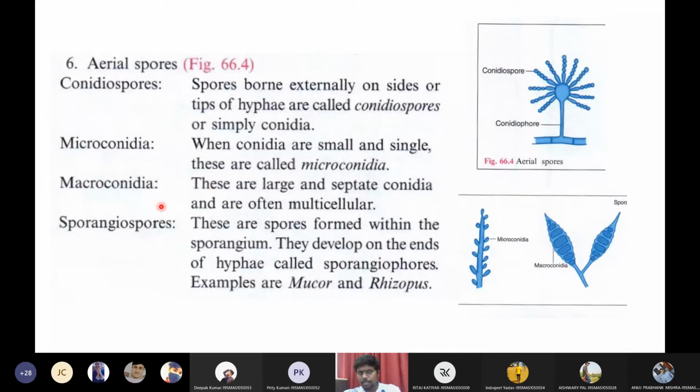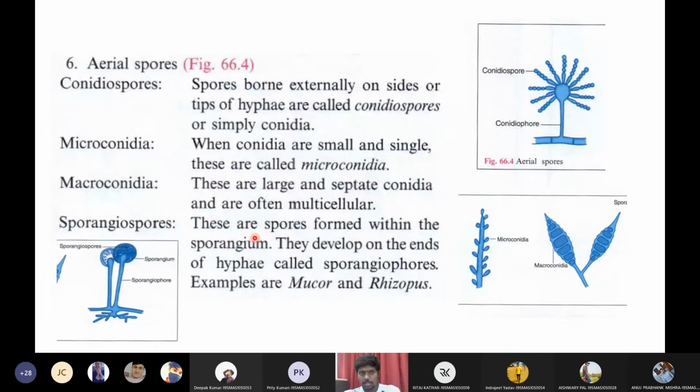And last and final will be sporangiospores. These are the spores present within a ball-like structure called a sporangium. Okay, so these are the types of aerial spores we have.